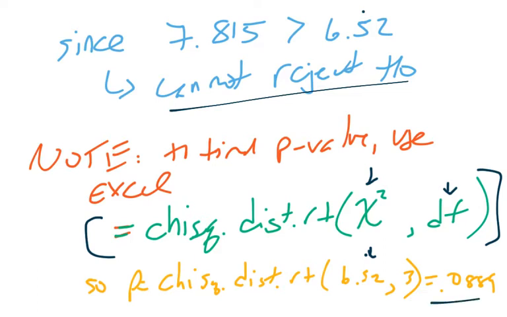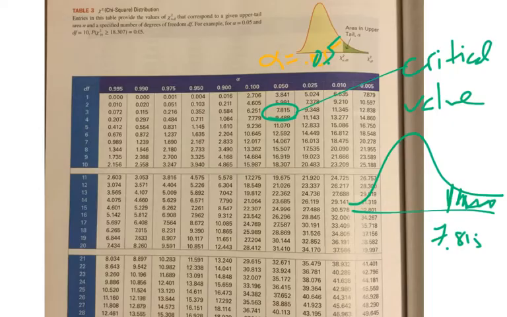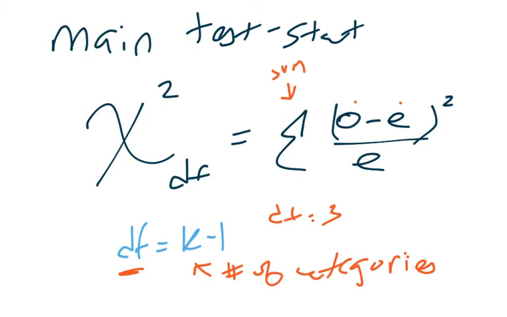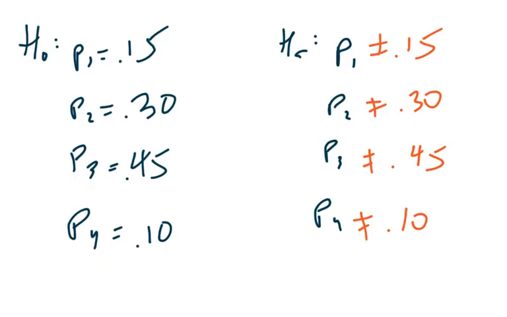0.889, which is clearly bigger than 0.05. And remember that in order to reject the null, we need our p-value to be less than the significance value, the alpha value. So because it's bigger, again, we cannot reject the null hypothesis. So we can see that, again, introducing this chi-square distribution, which looks at comparing what you would observe in a particular qualitative variable minus what you would expect, and then using that to determine if there's been a significant change between an observed value or an observed percent of a proportion and an expected percentage of a proportion.